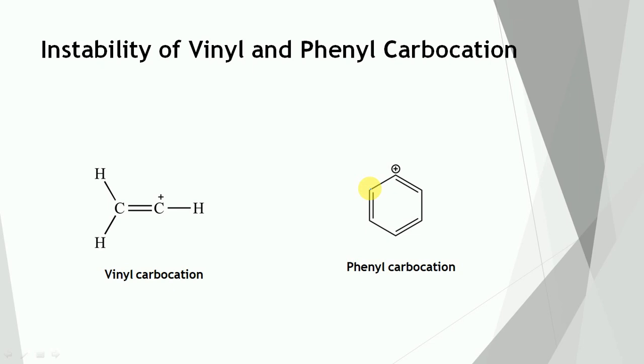Instability of vinyl and phenyl carbocation. First of all, in the case of vinyl carbocation, there is no possibility of resonance, so due to this it is highly unstable. Similarly, in the case of phenyl carbocation, it is also highly unstable, because these ions do not undergo resonance stabilization at all. So both of these are highly unstable.